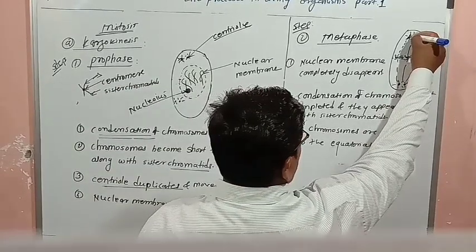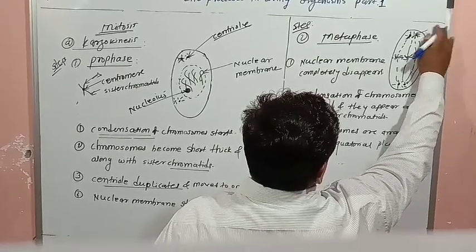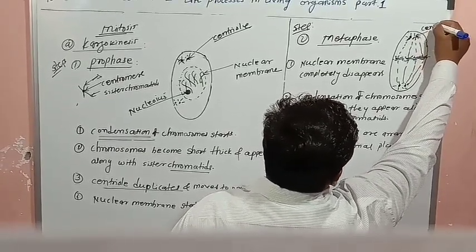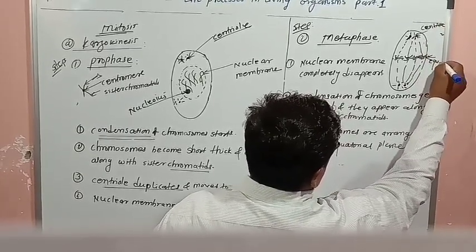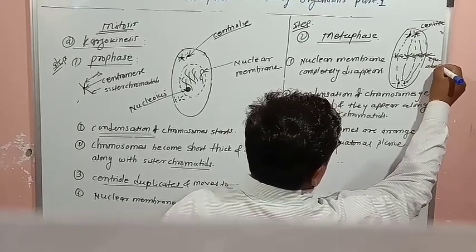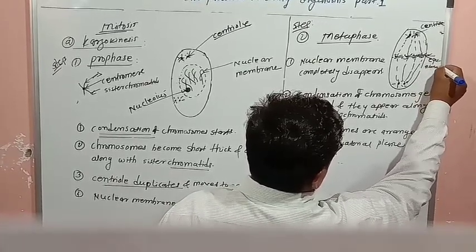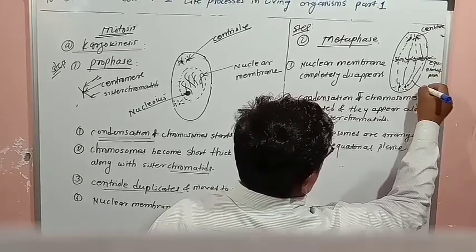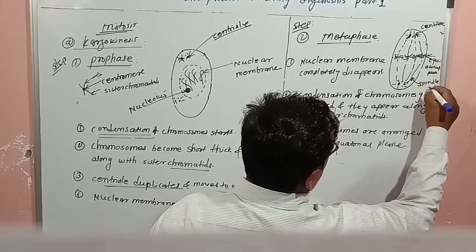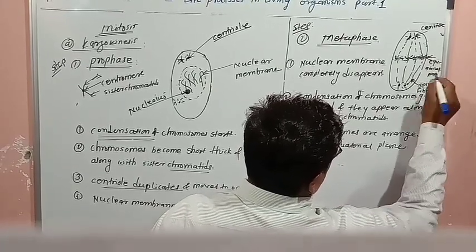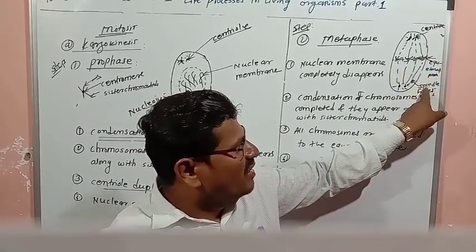So suppose here is a centriole, here will be the equatorial plane, and this one will be the spindle fiber. So there is the centriole and the spindle fibers.